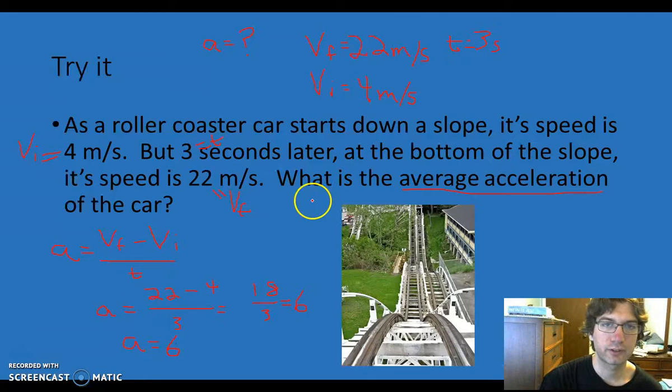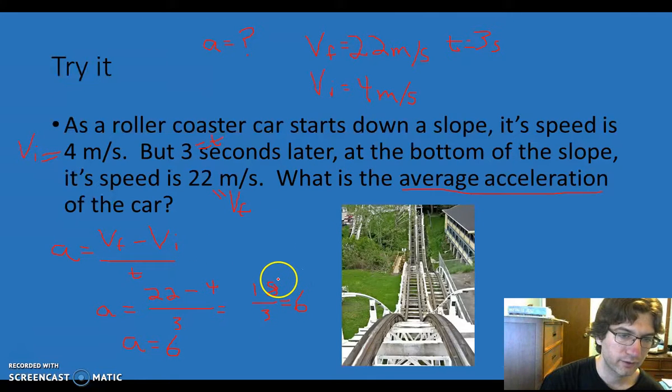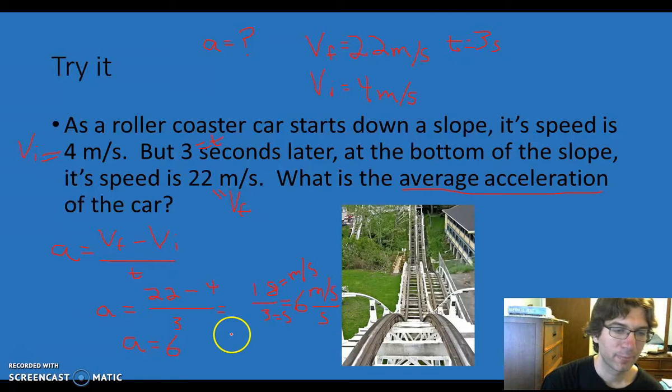But what are my units for acceleration? Well, let's look at this section right here. 18 was meters per second, and 3 was seconds. So 6 would be meters per second divided by seconds. And that's kind of a strange thing to look at, but it is acceptable to leave it like that. So that is meters per second per second. I know it's kind of weird to say, but that is the unit.